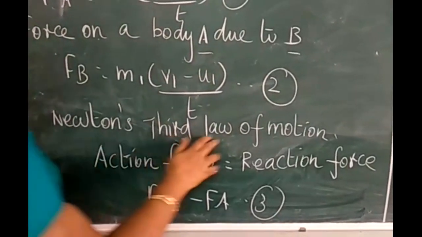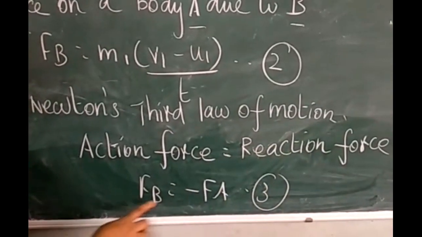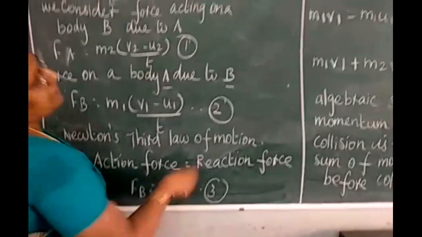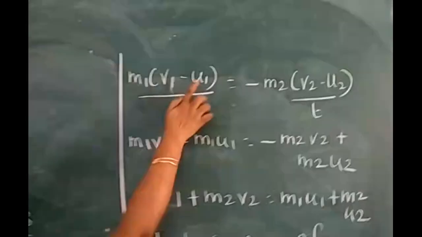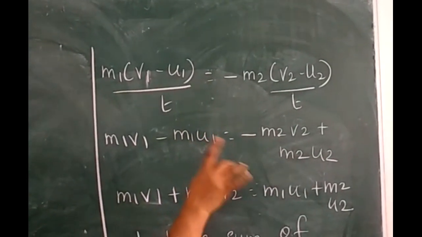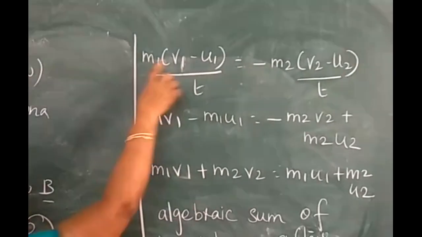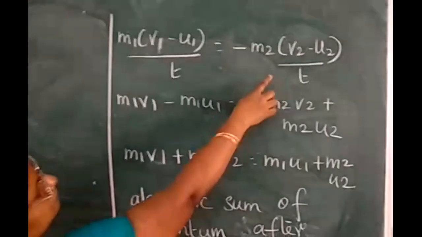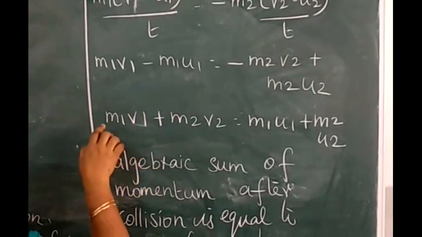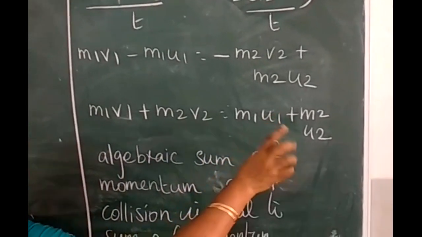According to Newton's third law of motion, action force equals reaction force, that is Fb is equal to minus Fa. Substitute the values for Fb and Fa. m1 times v1 minus u1 by t equals minus m2 times v2 minus u2 by t. I cancel t on both sides. m1 v1 minus m1 u1 is equal to minus m2 v2 plus m2 u2. Rearrange this equation. m1 v1 plus m2 v2 is equal to m1 u1 plus m2 u2.